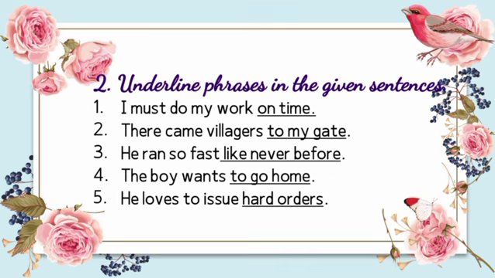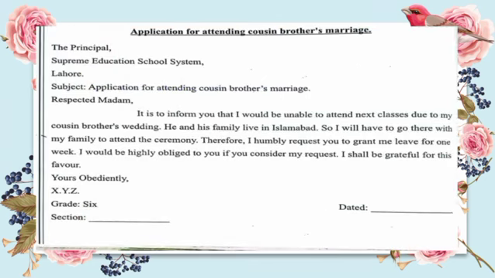So students, that's all for page 15, 16, the verb topic. Now we will move to our next topic, that is at page number 54, application. As you already know the format of writing an application, you start from your left hand and follow the pattern given on the screen. The principal, we are addressing our principal, our headmistress. The initial letters will be capital, and at the end we put a comma. Then the name of our school, Supreme Education School System, comma, Lahore, full stop.